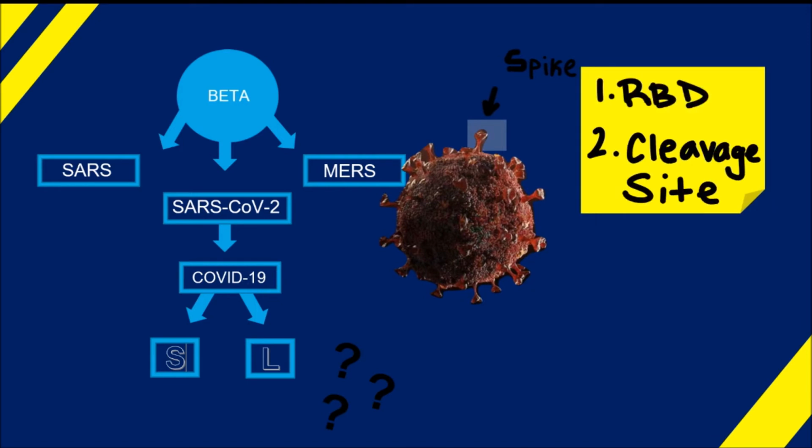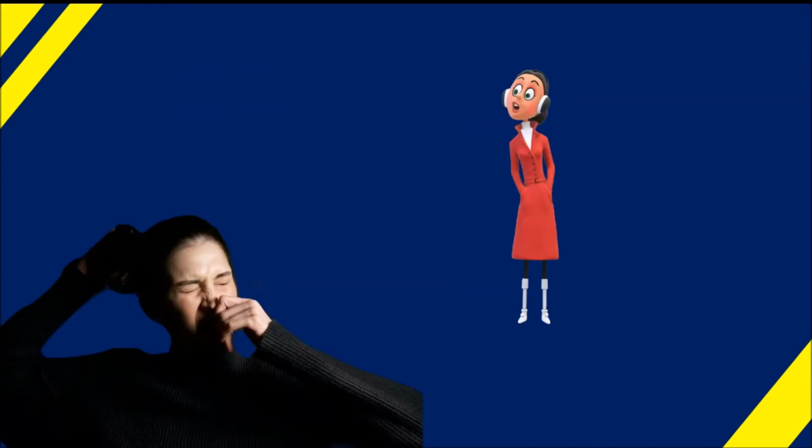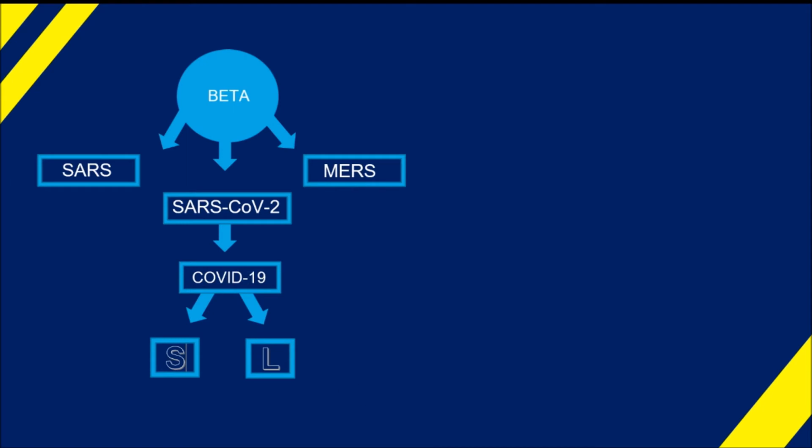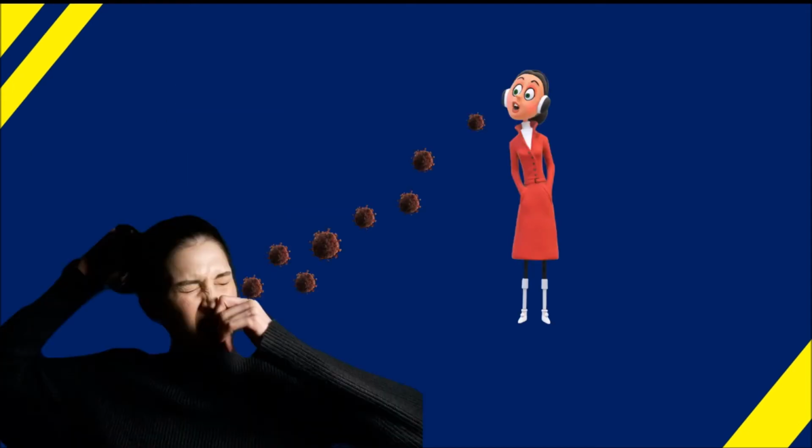Both strains bind to the same receptors, but it's how the protein spike binds to the receptor that makes a difference, and where this happens is called a cleavage site. The L strain is much more transmissible than the S strain because its cleavage site is more bindable to the ACE2 receptor. So how do we get infected with COVID-19?